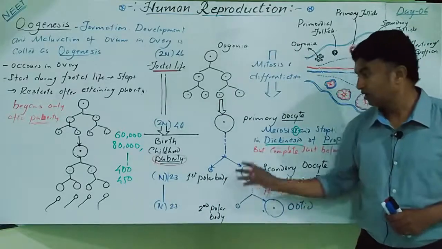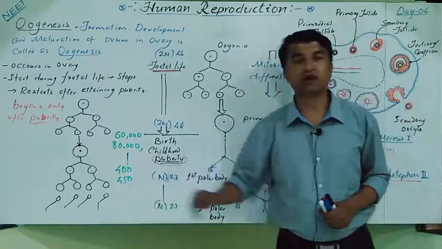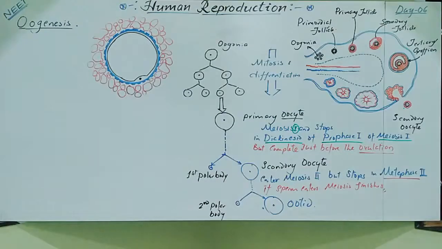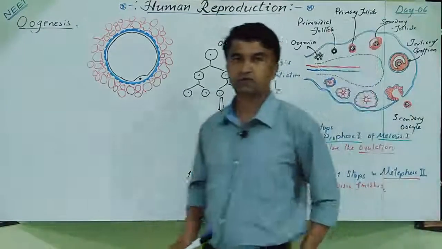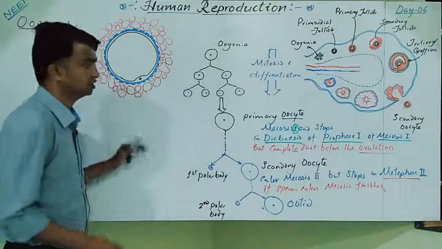Clear? Now I will draw the figure. Again, we will compare the sperm structure and the ovum structure. Yes, students, now the next topic is the structure of the ovum. Actually, it is a secondary oocyte only.